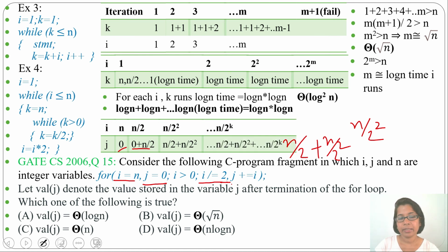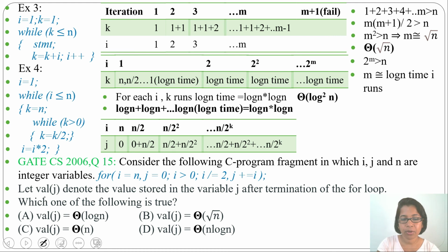Like this it will continue. Finally i value will be n by 2 power k and j value will be n by 2 plus n by 2 square up to n by 2 power k. When will we exit from the for loop? When i value will be equal to or less than 0. Till i value is greater than 0, it will execute. So when i value is 1, it will be greater than 0 and this will be the last value it will execute. After this i value will be 0 and it will exit from the loop.